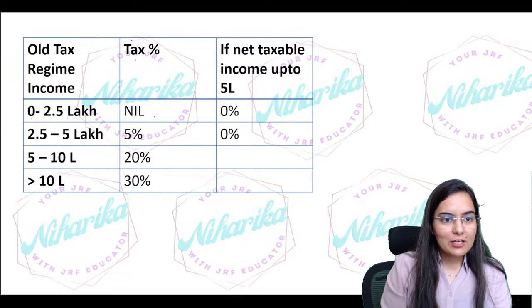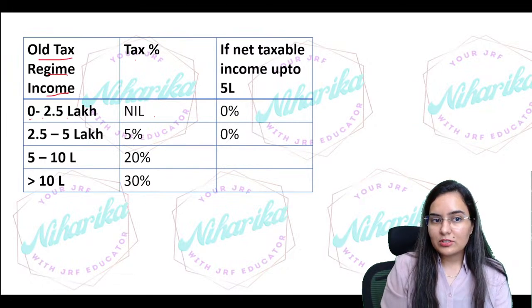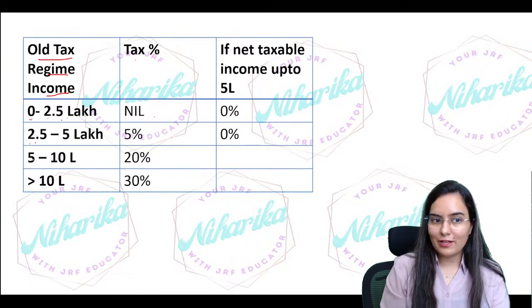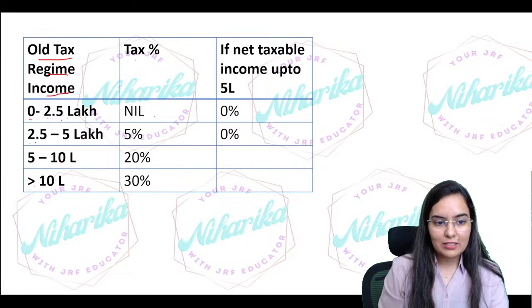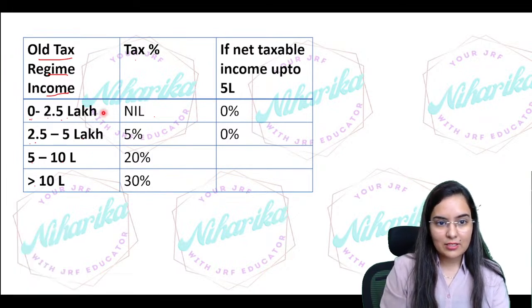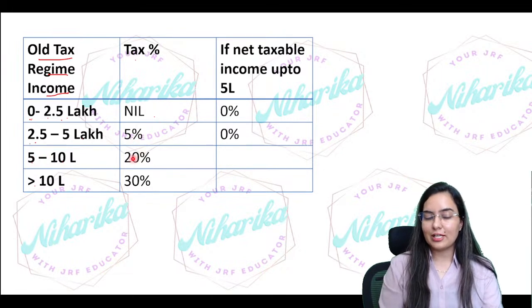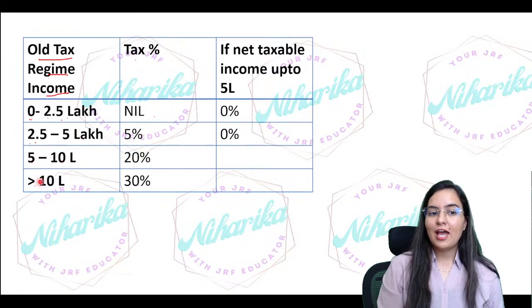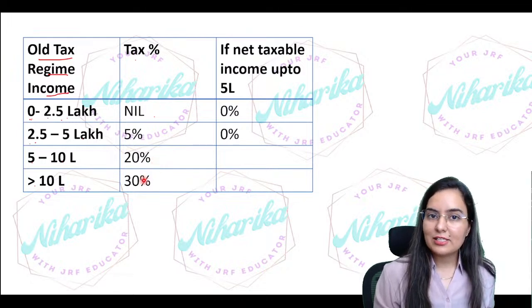Okay, please see. As per the old tax regime, if you remember, the old rates were 0 to 2.5 lakh, 2.5 to 5 lakh, 5 to 10 lakh, and more than 10 lakh. For 0 to 2.5 lakh, the rate is nil. Then 2.5 to 5 lakh, the tax percentage is 5%. 5 to 10 lakh, the percentage is 20%, and more than 10 lakh is 30%. Will this still exist? Yes, of course, this will still exist.